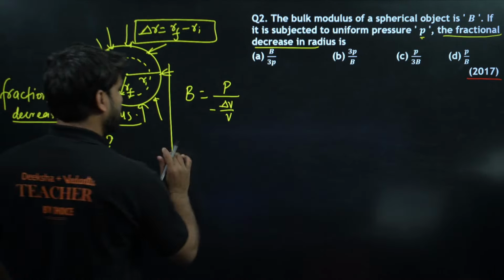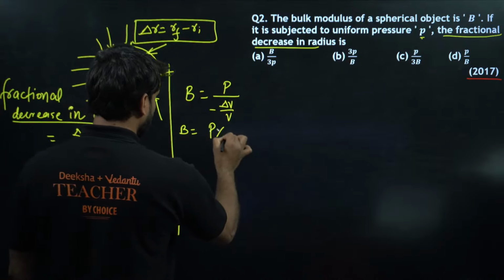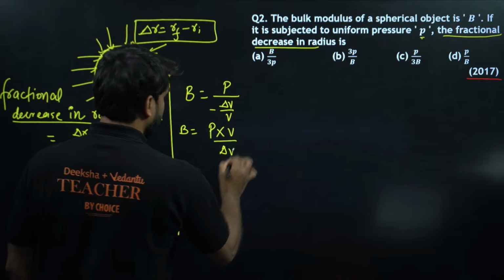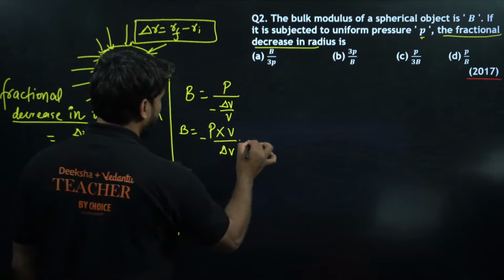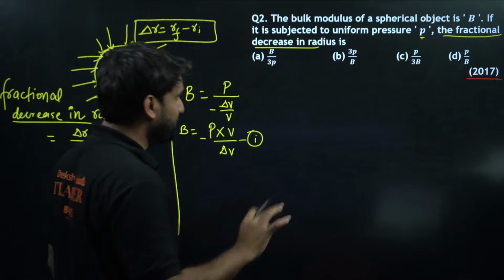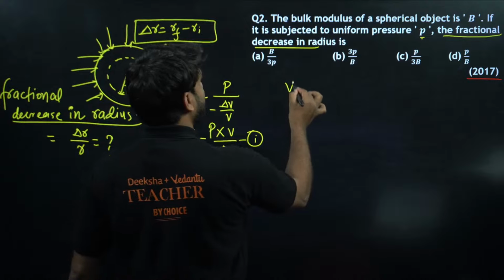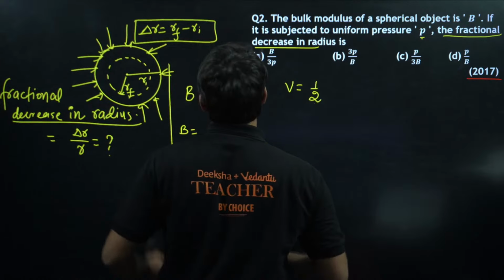So we can write B is equal to P into V divided by delta V. I hope this is clear to you. We can put the negative sign, otherwise we can ignore the negative sign as well. Okay, now moving to the next part. Now do you know, my champion, if this sphere is of radius r, then V is equal to 4 by 3 pi r cubed.